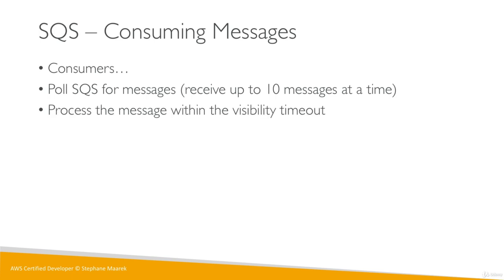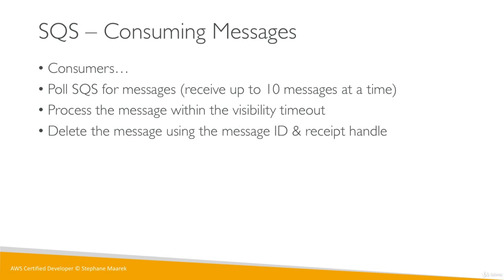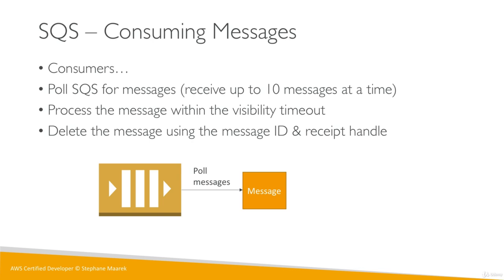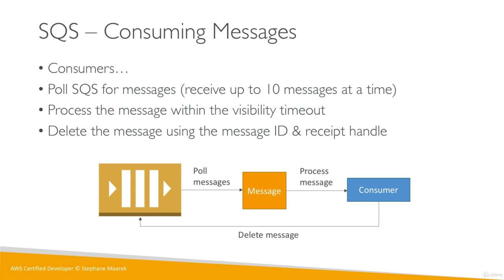And so your consumers have a duty to process the message or messages that they receive within something called the visibility timeout. Then once they're done with the message, they can delete the message using the message ID that was received and something called the receipt handle. So let's have a look. We have our SQS queue, and the messages are being pulled by the consumer and then processed by the consumer. When your consumer has processed the message, it will tell SQS, you can delete the message now, and the message is gone. So that's the whole process to consume messages.